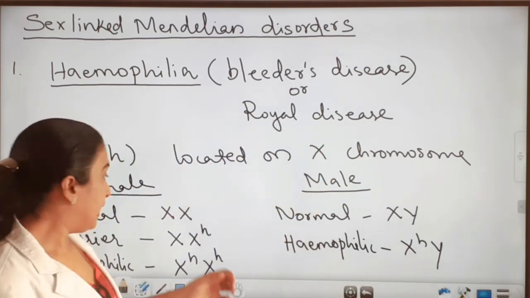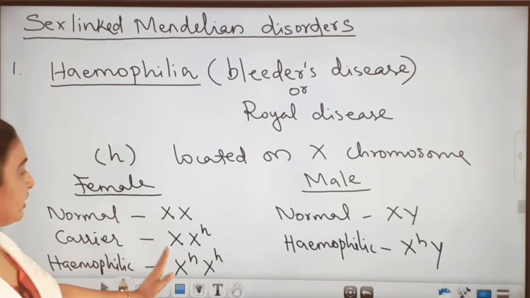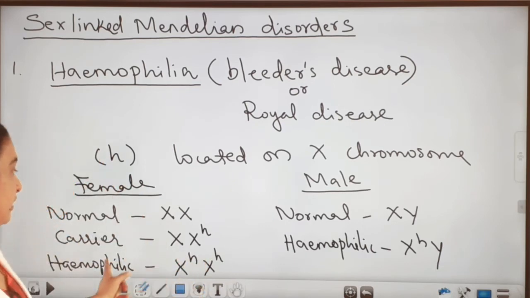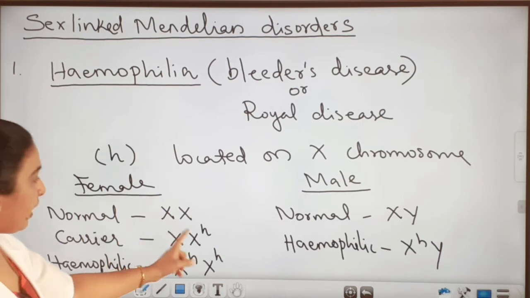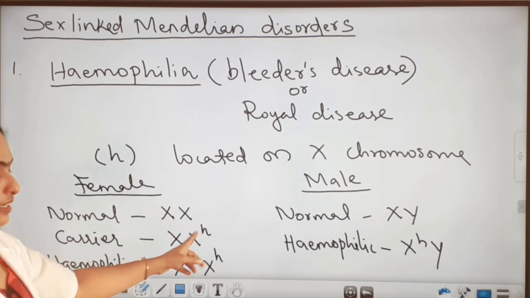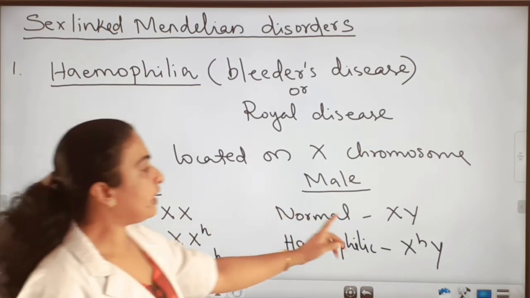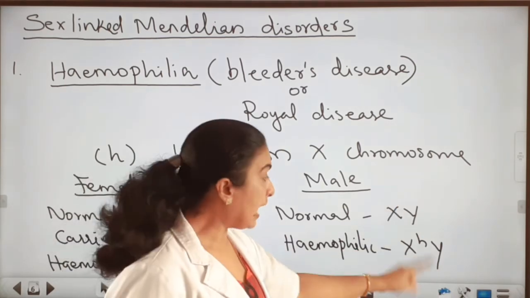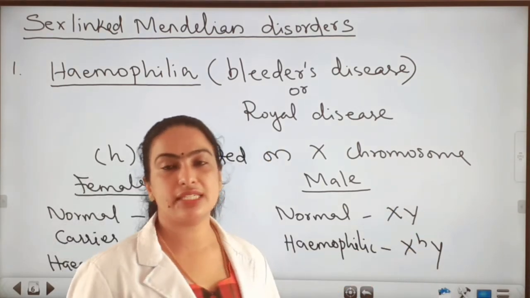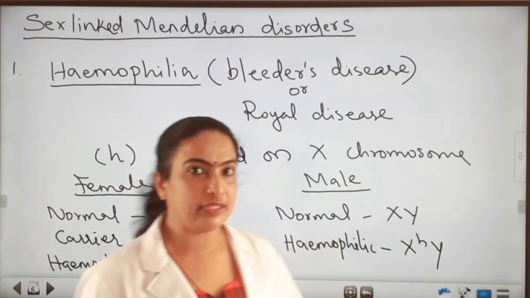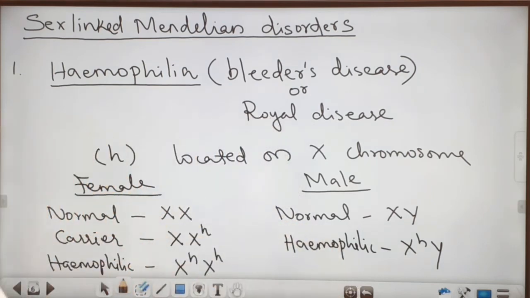So clear? In a female, if h is there as homozygous only, she is hemophilic. If one X has h, that is a carrier. Here in the male there is only one X, and if that X has h, that is hemophilic. Is it clear? Now we can see the cross.